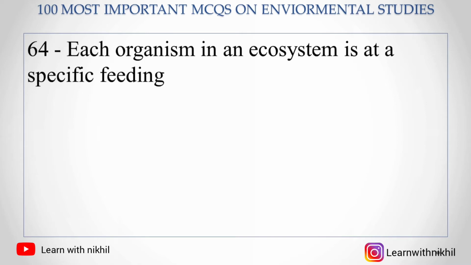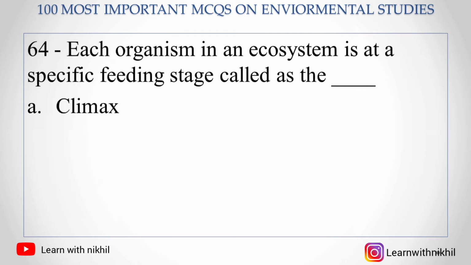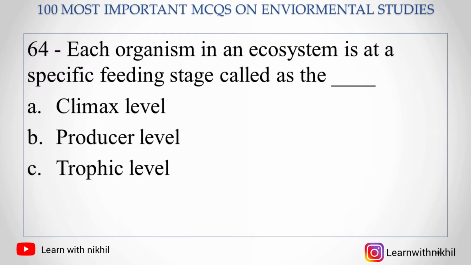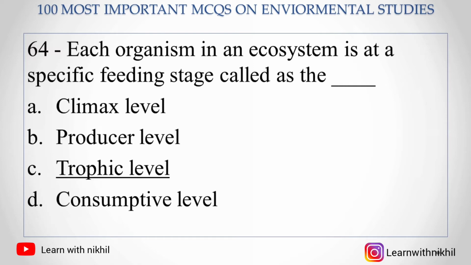64. Each organism in an ecosystem is at a specific feeding stage called: A. Climax level, B. Producer level, C. Trophic level, D. Consumptive level. So the right answer is trophic level.